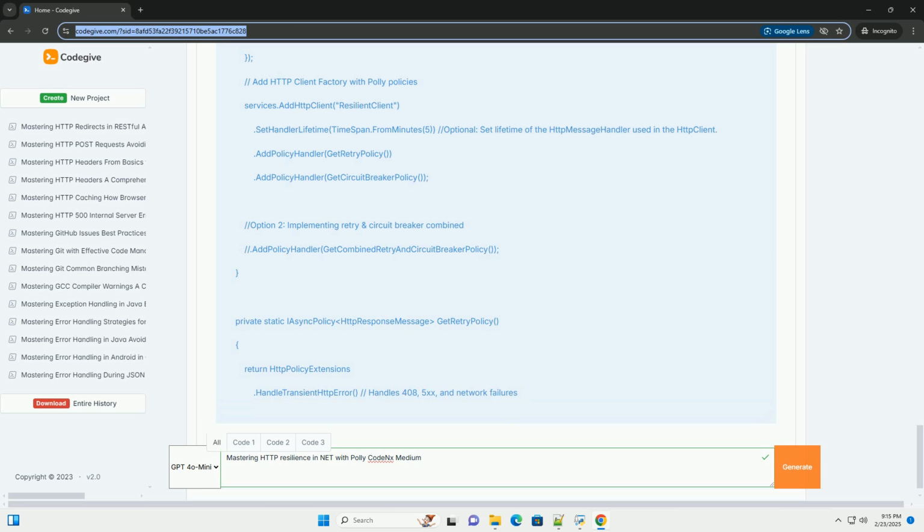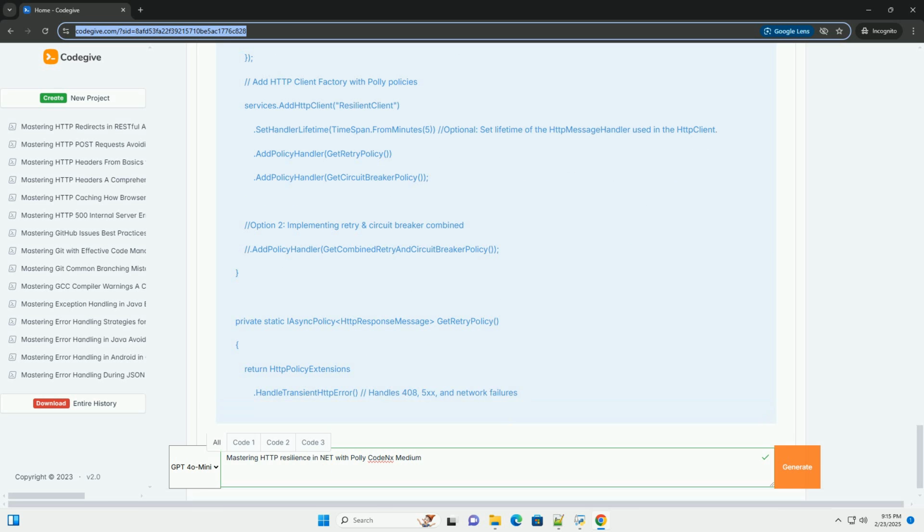WaitAndRetryAsync(3, retryAttempt => TimeSpan.FromSeconds(Math.Pow(2, retryAttempt))). This configures the retry behavior. 3 is the maximum number of retry attempts. TimeSpan.FromSeconds(Math.Pow(2, retryAttempt)) defines an exponential backoff strategy.